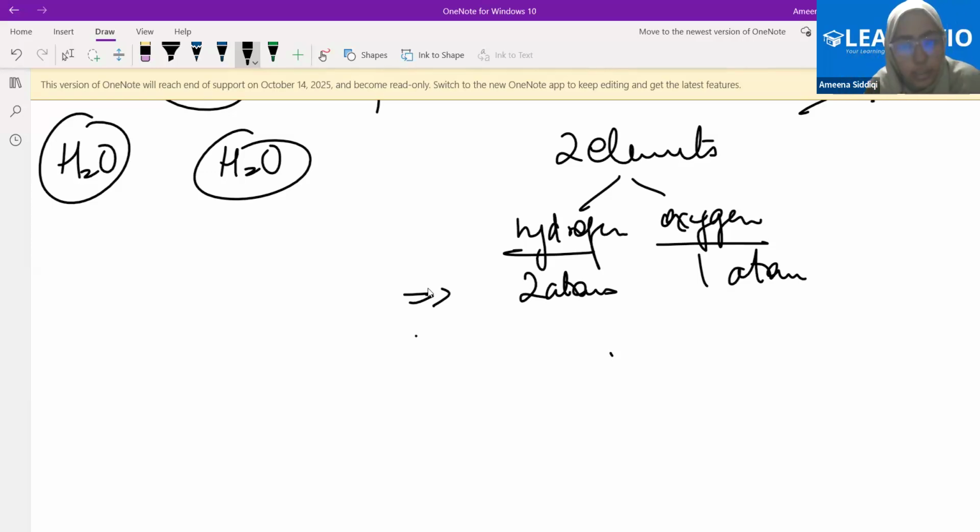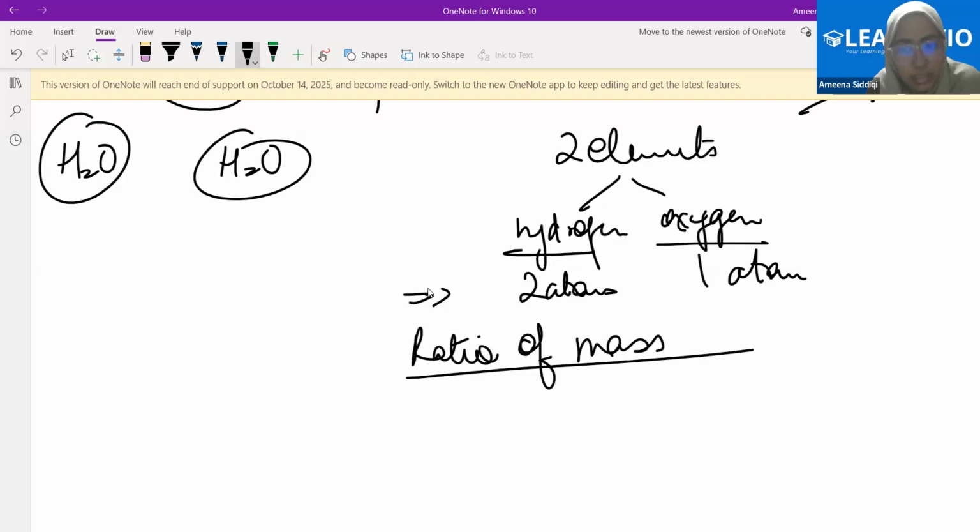And if we calculate the ratio of the elements by mass, what do we get? For hydrogen to oxygen, it is 1:8, right? The ratio by mass is 1:8. Do you know how we get this as 1:8?